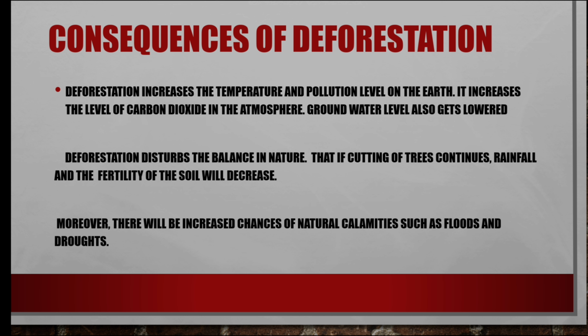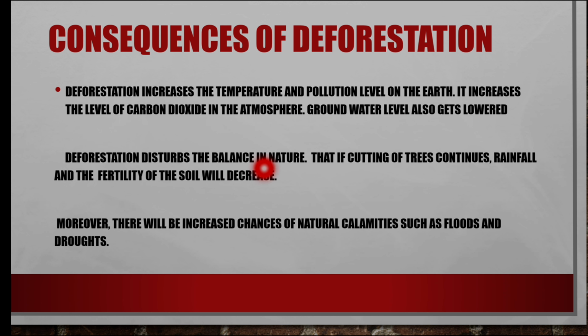The first is the increasing level of carbon dioxide. With fewer trees, carbon dioxide is not properly absorbed, so the level of carbon dioxide in the atmosphere increases. Deforestation increases the temperature and pollution level on the earth, and the groundwater level also gets lowered.